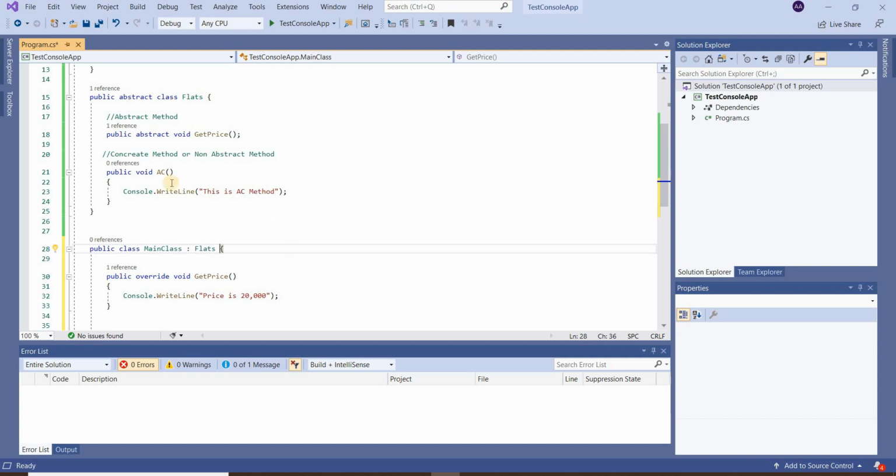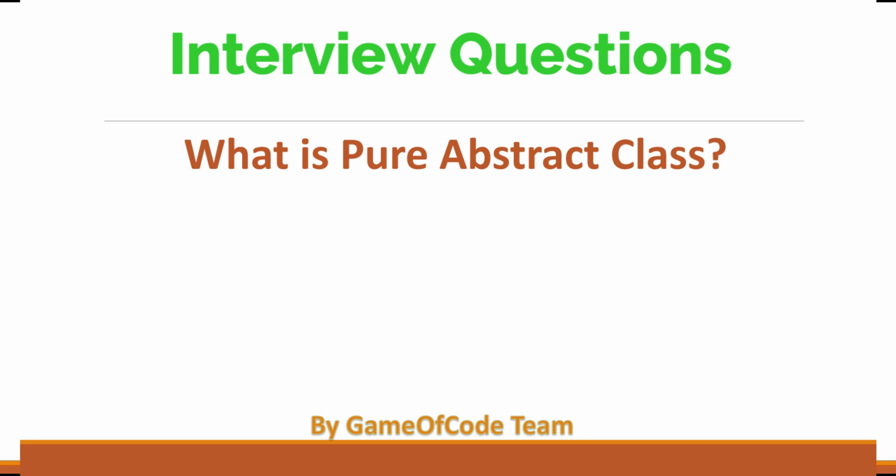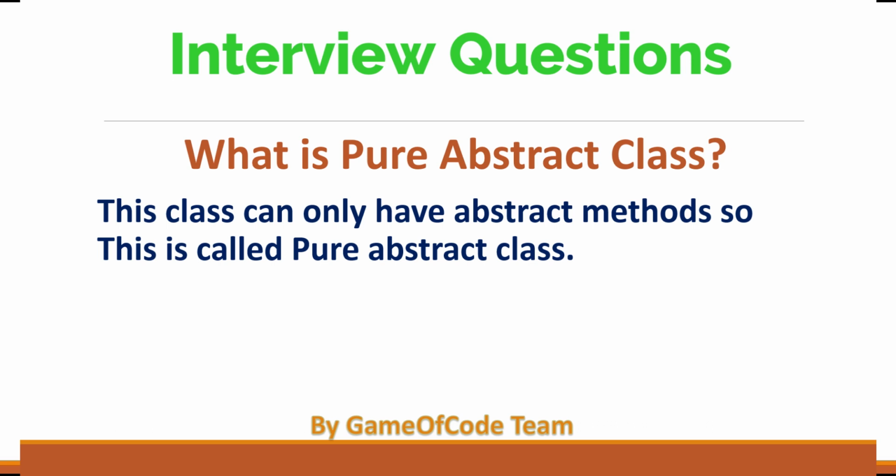When we declare any abstract method, we have to override it in the child class like this: public override void GetPrice, and provide a definition for it. So this is the basic structure of an abstract class, and we have to define all the abstract methods in the child class. If we don't do this, we get errors. There is one more term, pure abstract class. A pure abstract class is a class that has all of its methods as abstract. So it is called a pure abstract class.